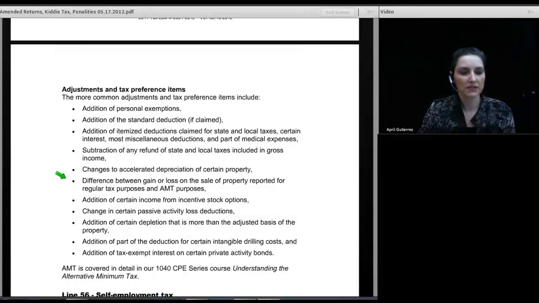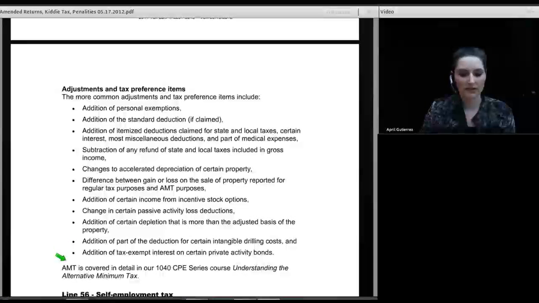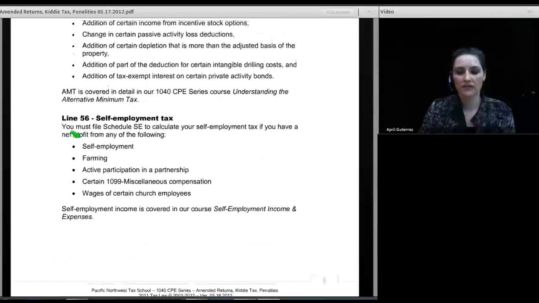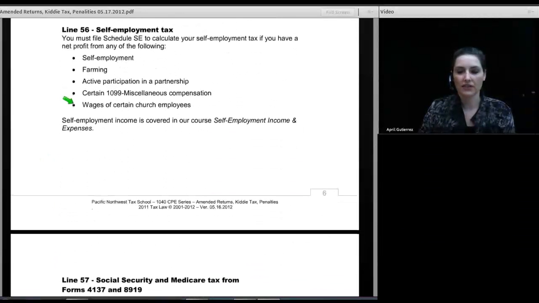Also, there can be differences between how your gains and losses are taxed under AMT. If you had incentive stock options, there can be differences. Certain types of passive activity loss deductions will affect your AMT calculations, as well as depletion, intangible drilling, and private activity bonds. All of those are things that can cause you to pay AMT and have an entry on line 45.